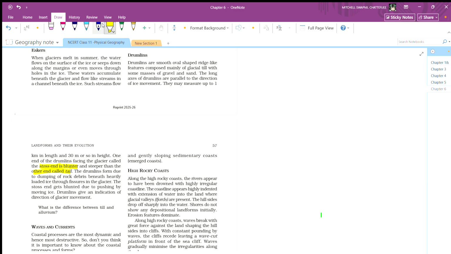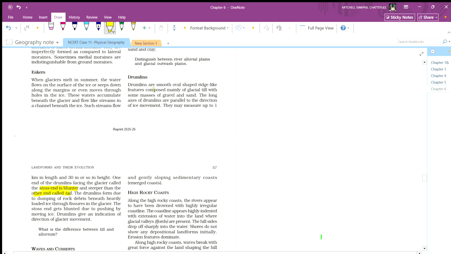So basically, it is saying, suppose this is a glacier, and this front is called the stoss, and this is the tail.